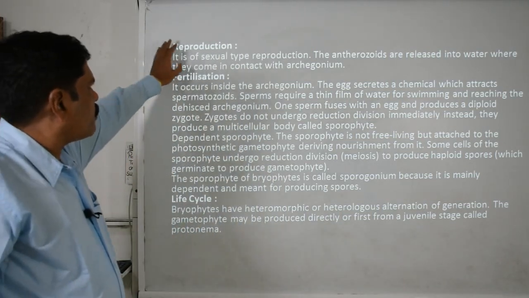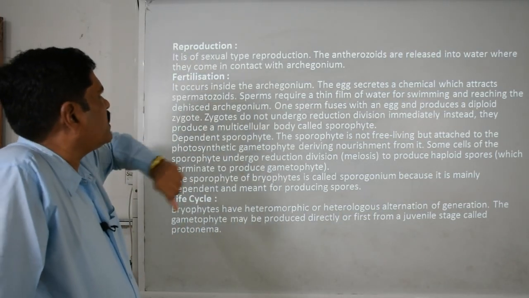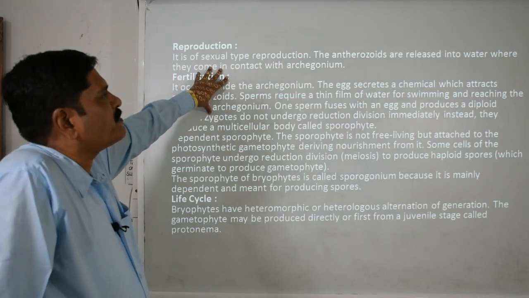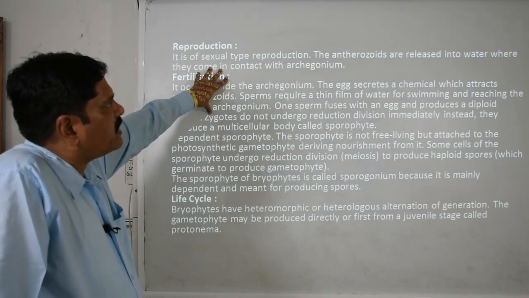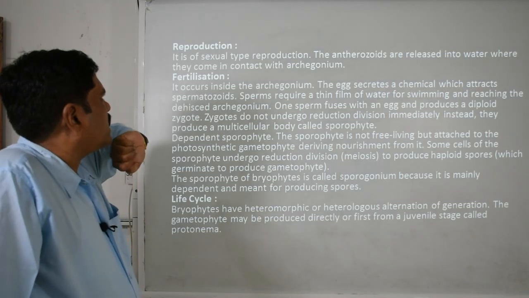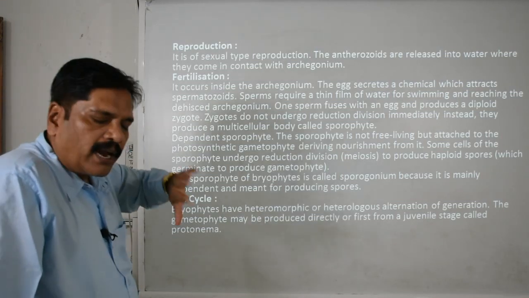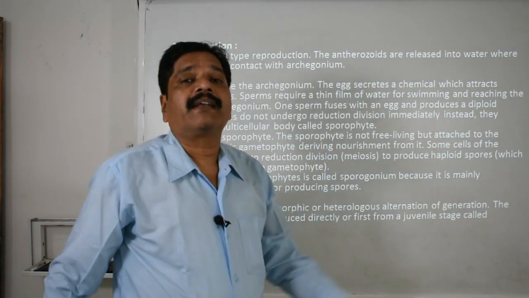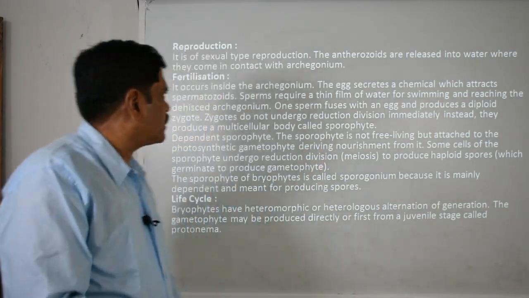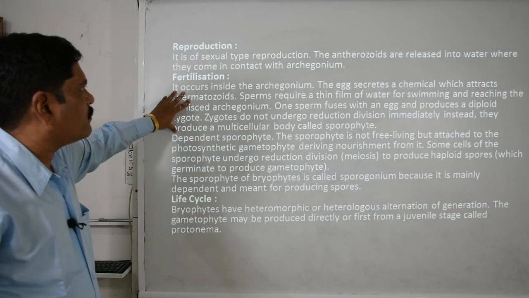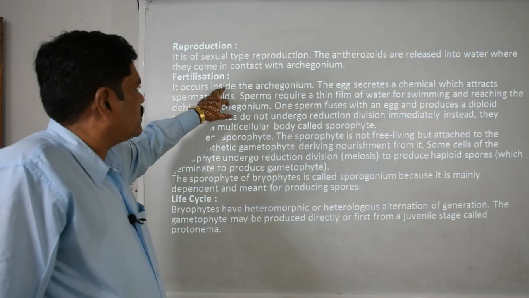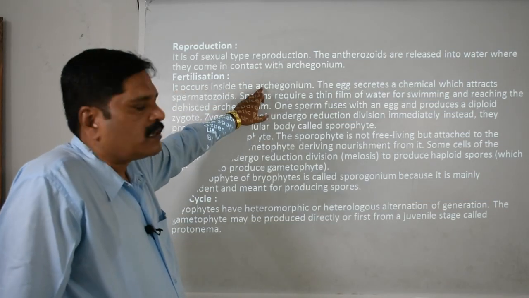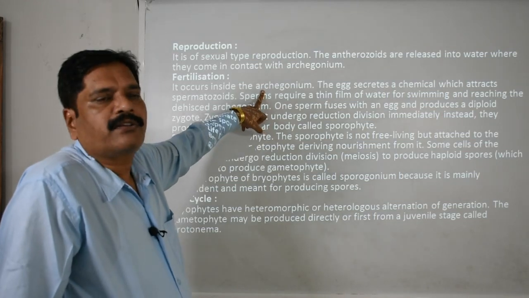When we talk about reproduction, sexual reproduction is predominantly there, and they produce the antherozoids, which are produced by the antheridium, and later they come to the archegonium, clear. The fertilization is internal in nature and is performed in the archegonium, clear.